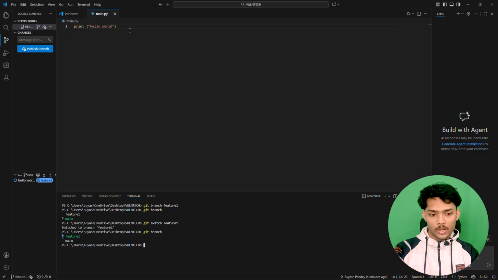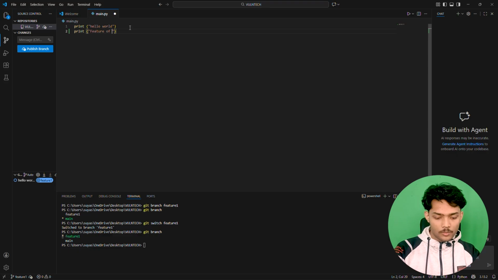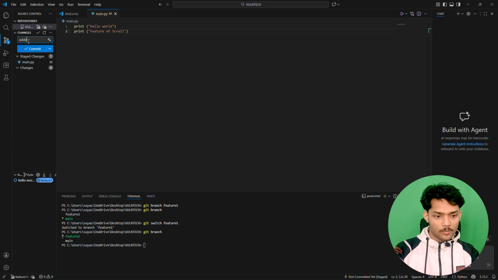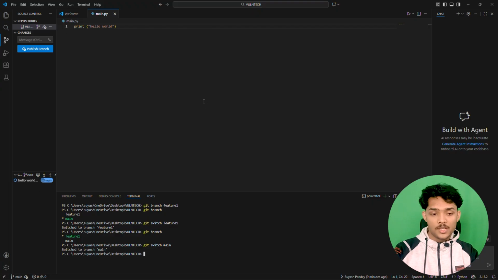So just for example, you want to add a new feature, so you just type a feature of scroll. This is just for example. And now if you save this change, add this and commit it as add new feature. And now if you switch to the main branch, I have to type git here, git switch main. Now you can see the changes you have made on the feature 1 branch are not present in the main branch.